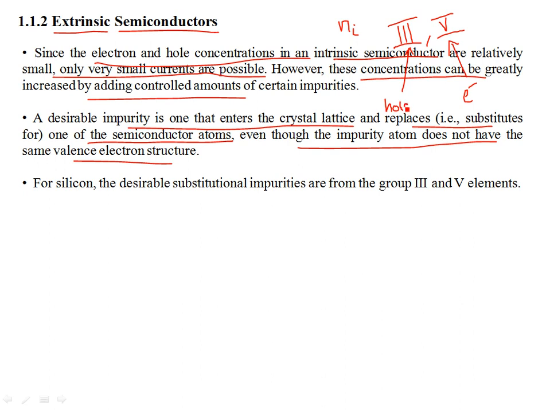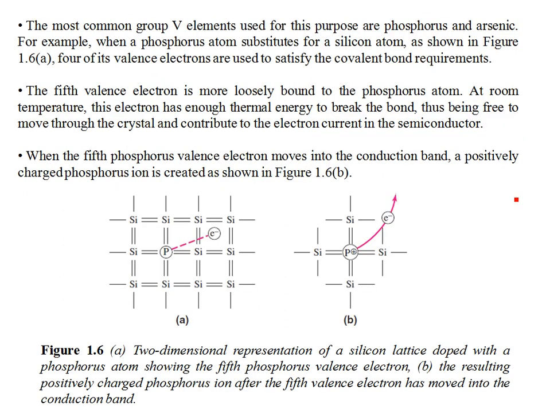So we can have impurities from either group 3 elements or group 5 elements. Now for silicon, the desirable substitution impurities are from group 3 and group 5 elements. So let's have a look one by one. Figure 1.6 shows a phosphorus atom, which has a different valence structure. It is going to form bonds with 4 neighboring silicons, so it's going to complete its octet structure nonetheless.